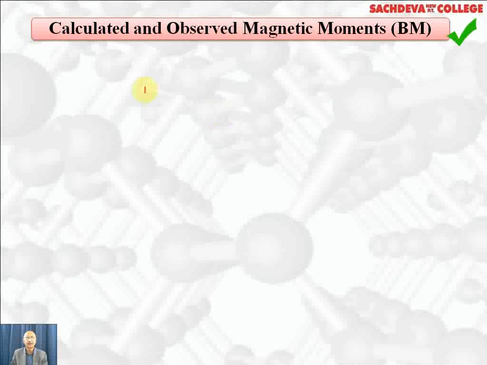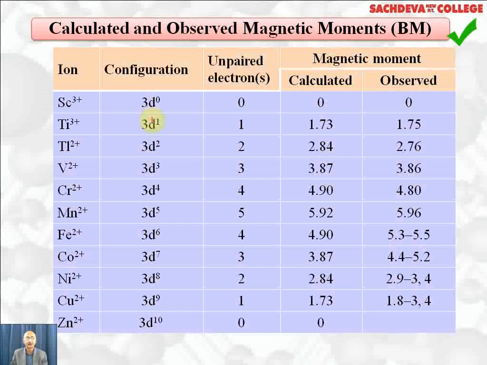Calculated and observed magnetic moment. This table shows the calculated and observed magnetic moment. Scandium +3 has zero magnetic moment because it does not have unpaired electrons. Similarly, zinc has zero magnetic moment. It does not have unpaired electron. Titanium +3 and copper +2 have one unpaired electron. Their calculated value is 1.73.